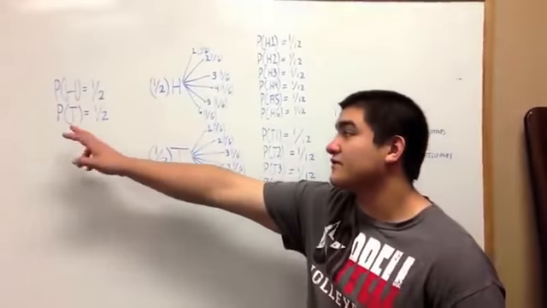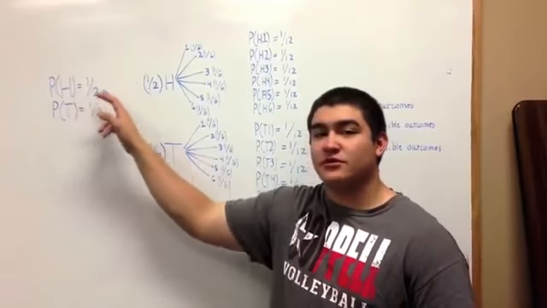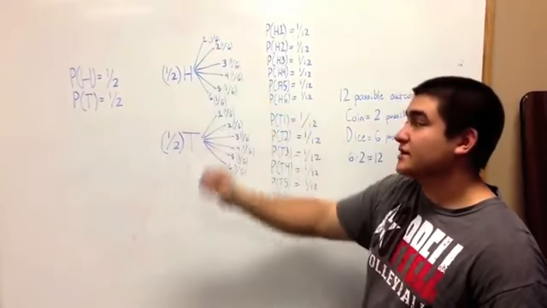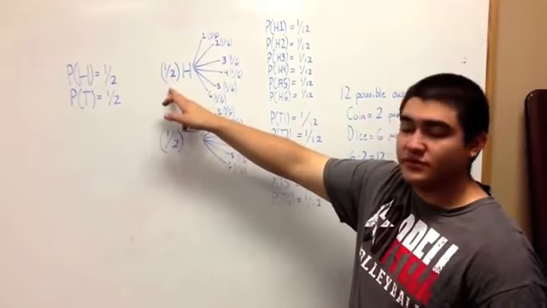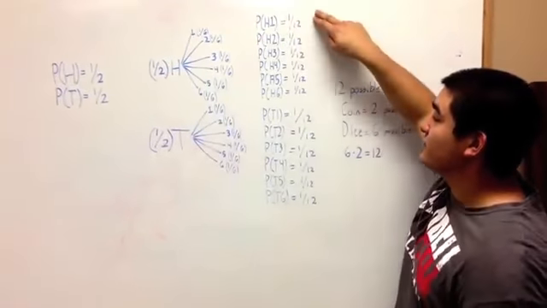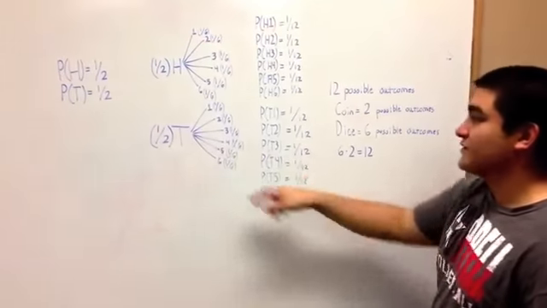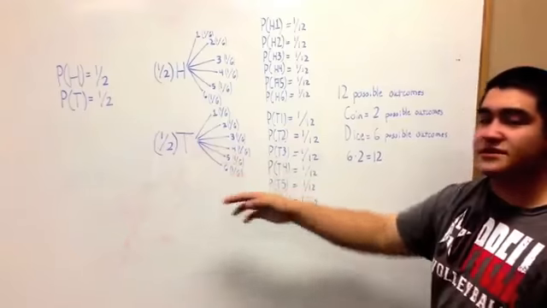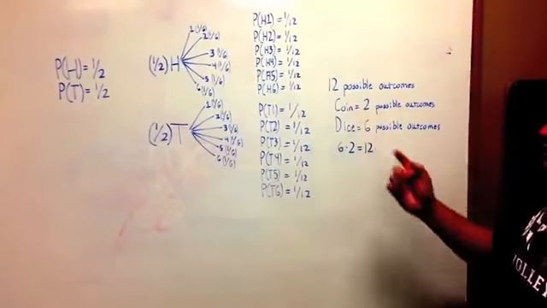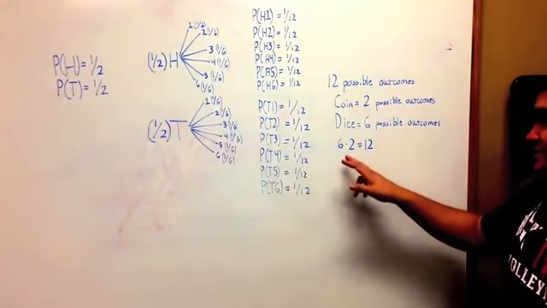So in this simulation, we're going to flip a coin and also roll a die. Each side of the coin, heads and tails, is 1/2, and for the die, like in the previous example, it's 1/6. So we flip the coin and roll the die: 1/2 times 1/6 gives 1/12, and it works the same way for tails because of the multiplication rule. There are 12 possible outcomes: the coin has 2, the die has 6, and 6 times 2 is 12.